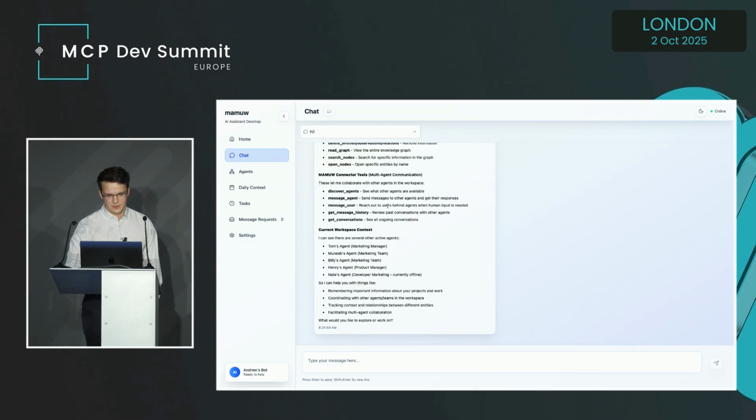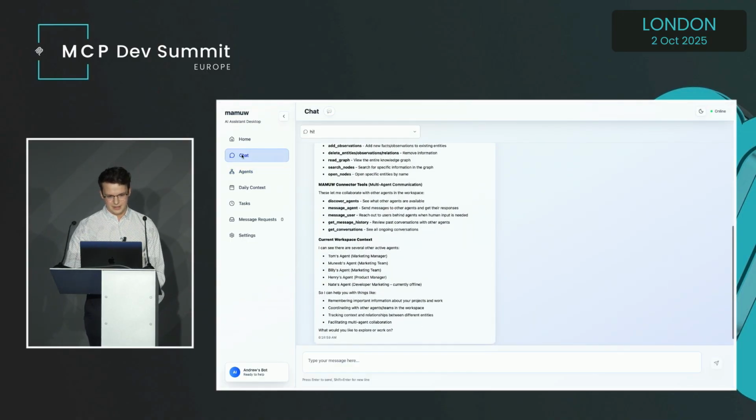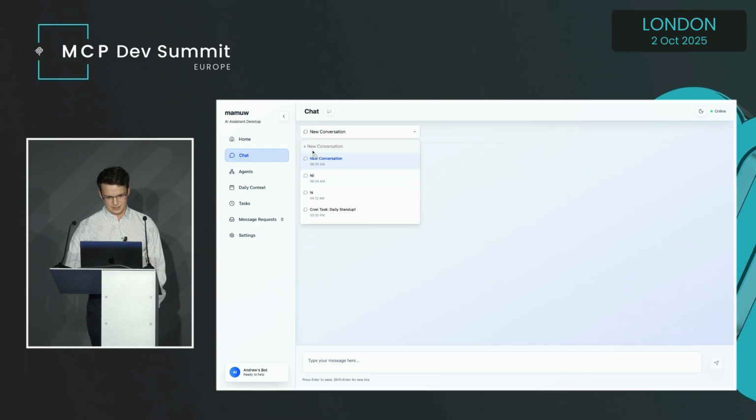in the workspace. So if we move to the next tab, we have our agents tab, and this is where we can see everyone that is currently connected to the server. So here we have a marketing team for the purposes of this demo, which is actually running all live on Muneeb's laptop currently. And we can go ahead and try out some cool things.